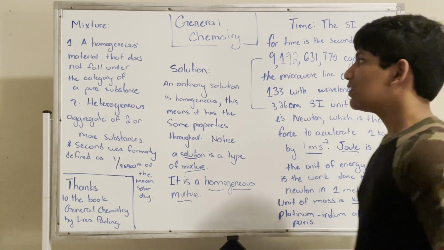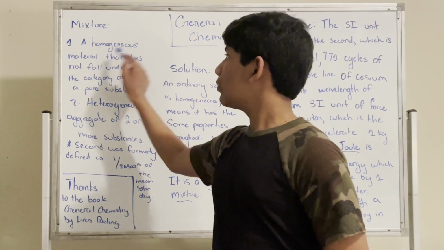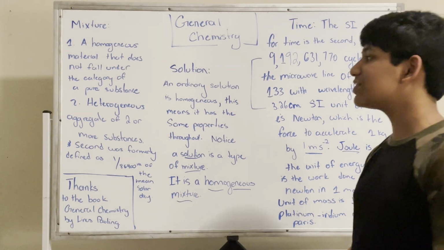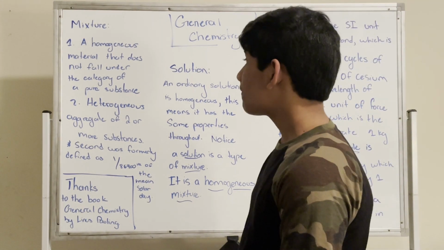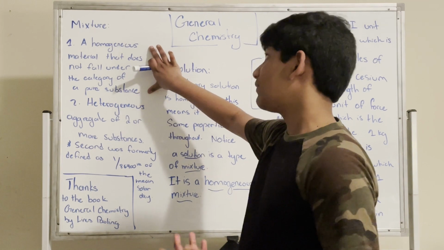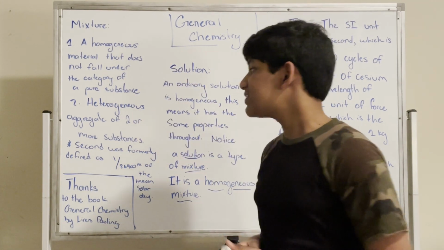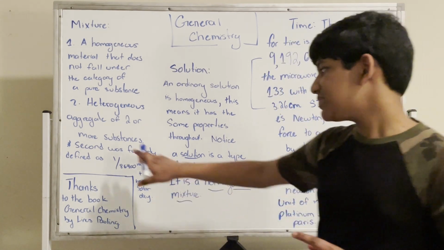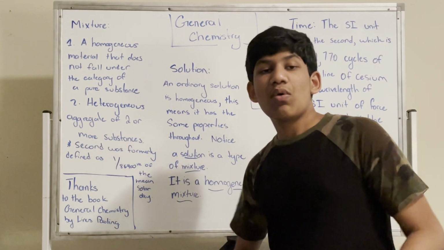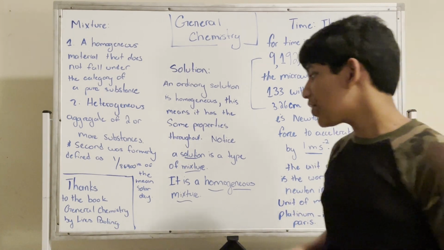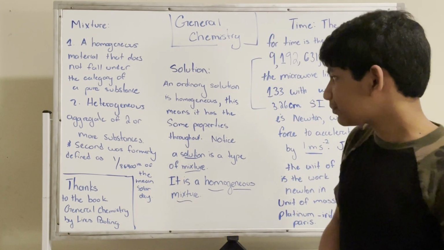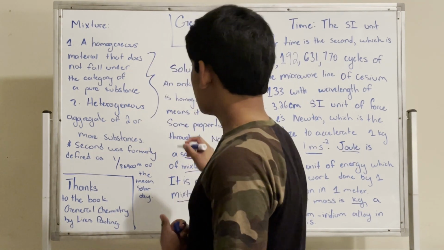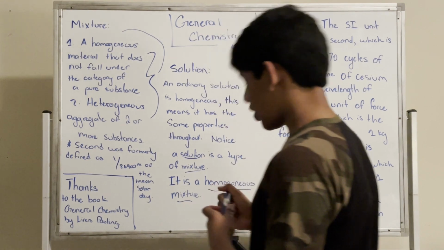Okay, so over here we have the definition of a mixture. A mixture is, one, a homogeneous material that does not fall under the category of pure substance. And two, it's a heterogeneous aggregate of two or more substances. These are the two definitions on which the mixture operates.